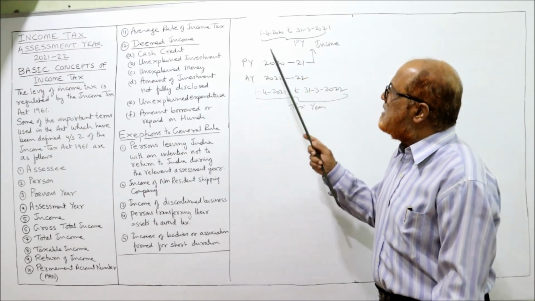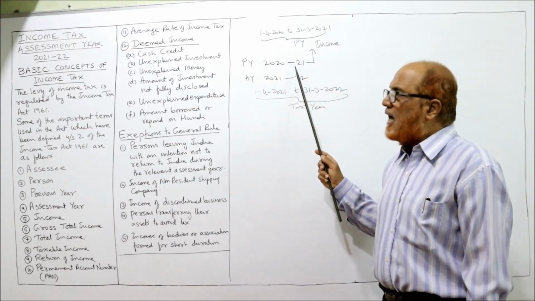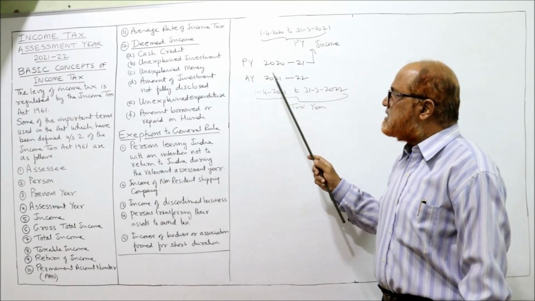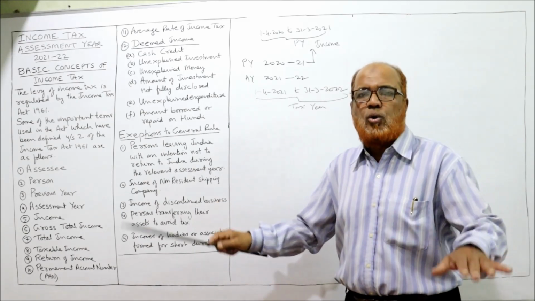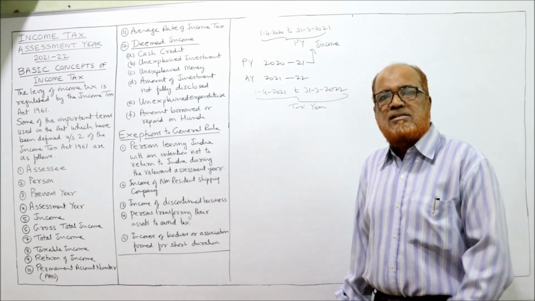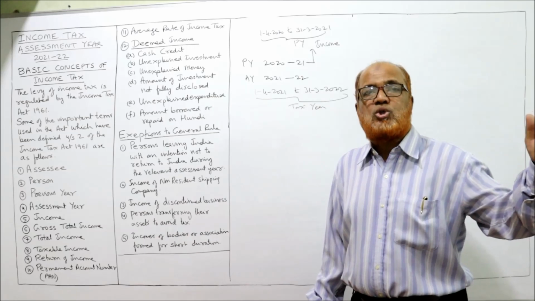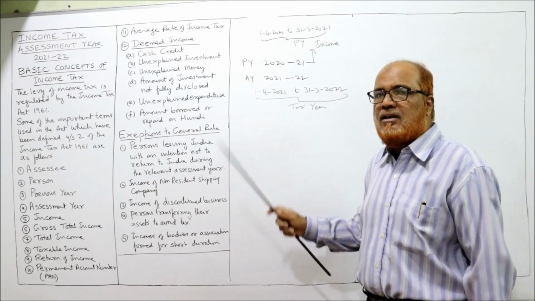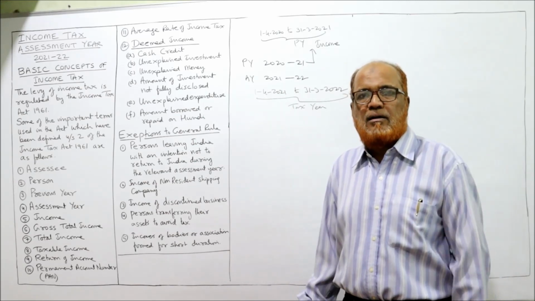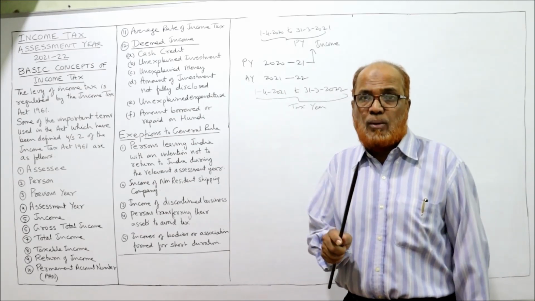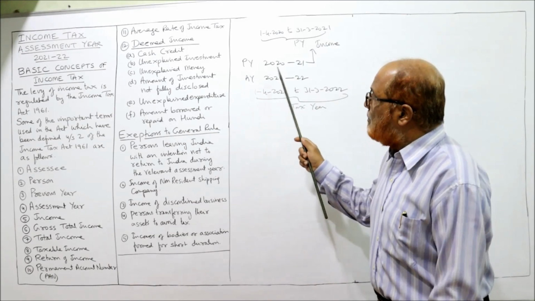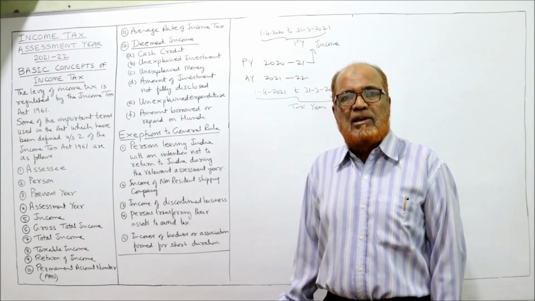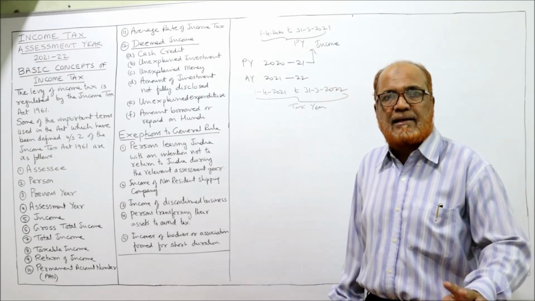Example: our previous year is 2021, assessment year 21-22. Income earned during the previous year is taxable in the assessment year. That is the general rule. But if a person is going abroad for a job during 2021, with the intention not to return back in the assessment year, and only after 2-3 years he will come back, the Income Tax Act says: you are going for a job, whatever income you have earned during the previous year, pay the tax before leaving the country. Before departure, you have to clear the tax slab.